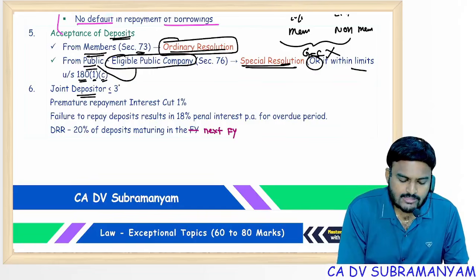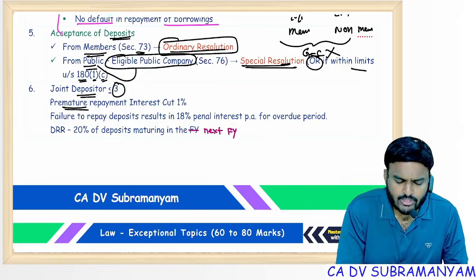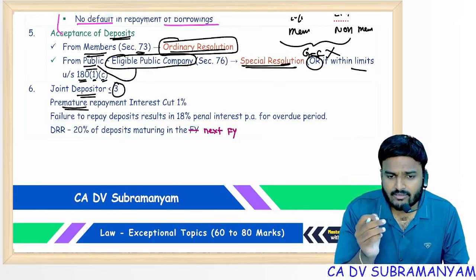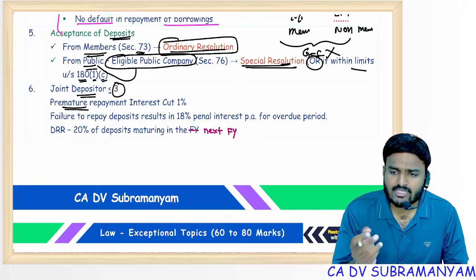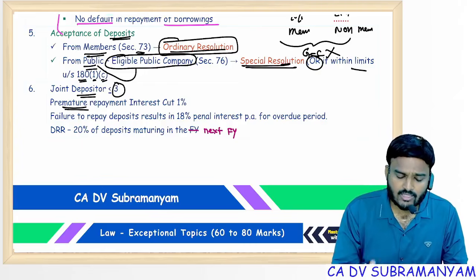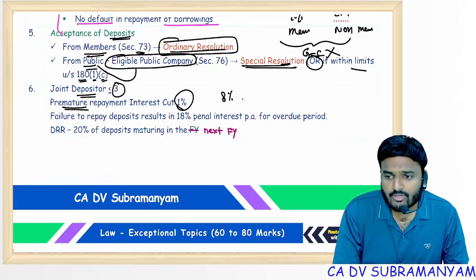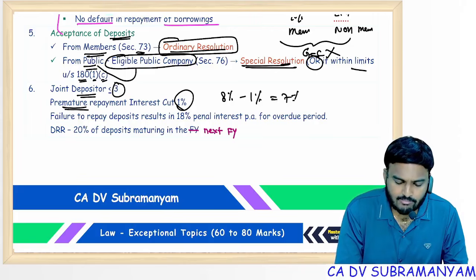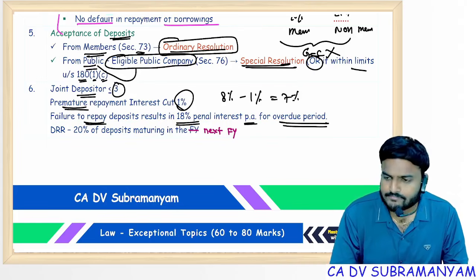Joint depositors, maximum 3 persons can hold a deposit receipt. Premature repayment allowed, but tenure should be more than 6 months, because deposits can't be repaid within 6 months of acceptance. After 6 months, in case of premature repayment, interest cut will be 1%. Suppose company agreed to pay 8% and you are claiming your amount before expiry, then 1% rate cut, 7% is applicable rate. Failure to repay deposits results in 18% penal interest per annum for overdue period.